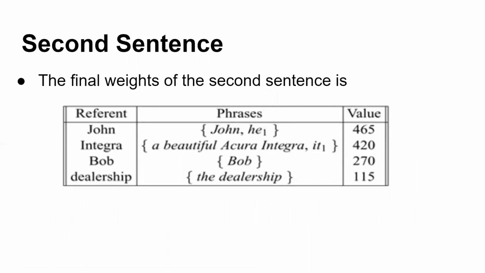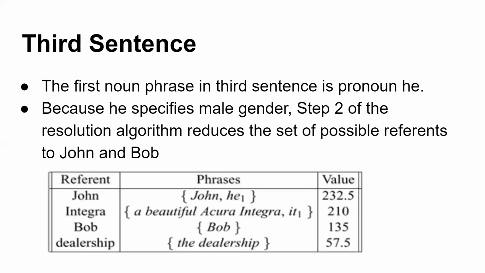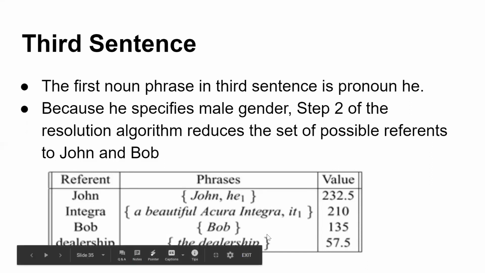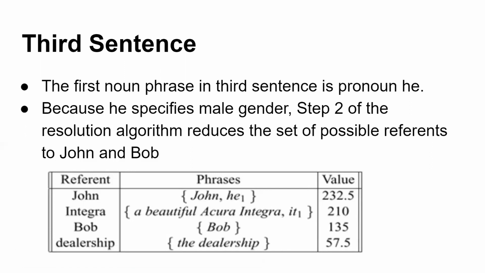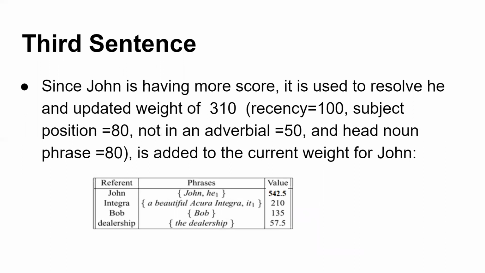Now we will move on to the third sentence. He bought it. If you consider again, we are coming to he. He specifies male gender. Over here, we now have 2 male candidates, that is John and Bob. Seeing the table only, we will come to know that John has more preference than Bob because already 232.5 is there. And because of parallelism, 35 will get added to it. And hence, John has more weightage than Bob. So John will be considered as the referent over here.